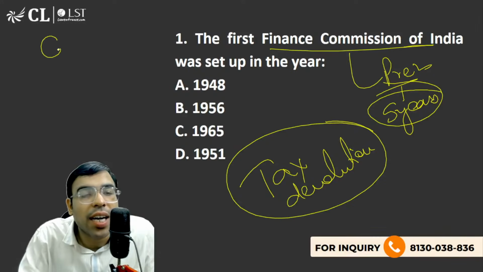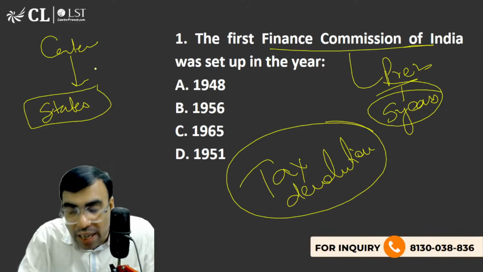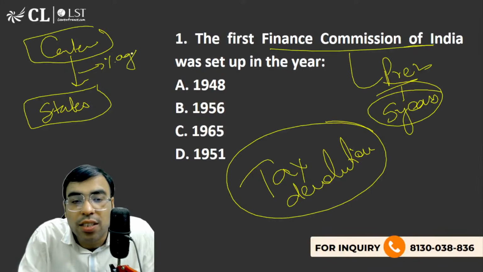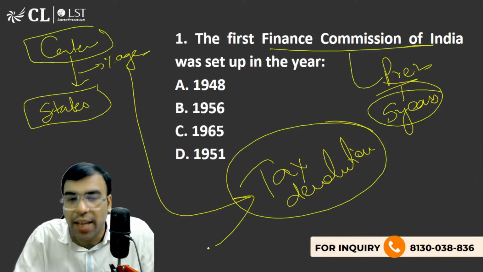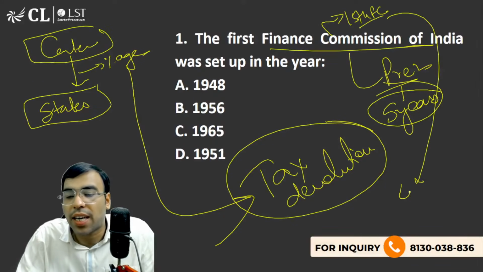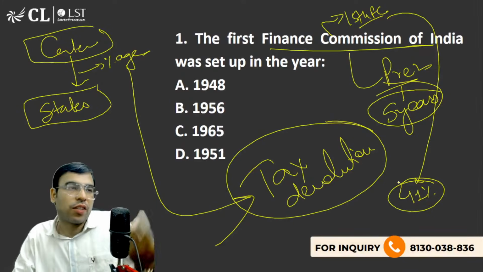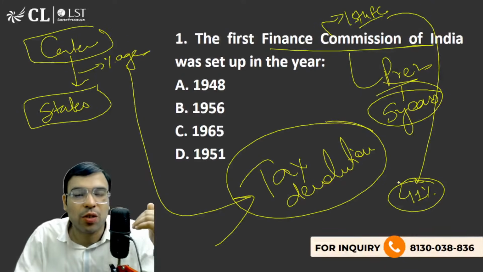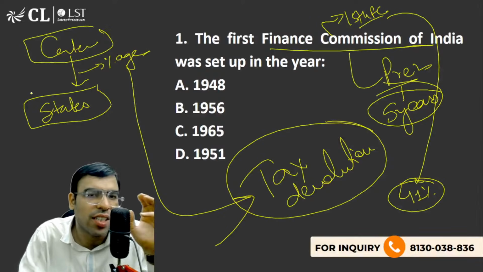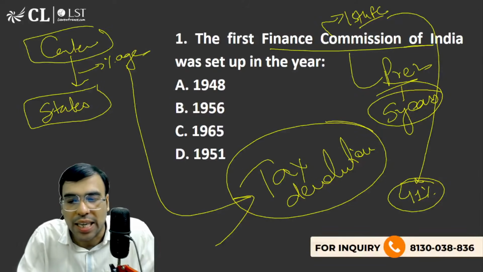The center collects more taxes than states. So they give a percentage of tax they have collected to the states, and this percentage is called the percentage of tax devolution. Like for example, last time we had seen the 15th Finance Commission, and it had recommended 41% tax devolution. So 41% of whatever the total tax the center is collecting, it will give to the states. And then further those states will distribute it. We are not going into that detail of how the states distribute. There's a horizontal tax devolution formula also, but right now that will be very much in detail.